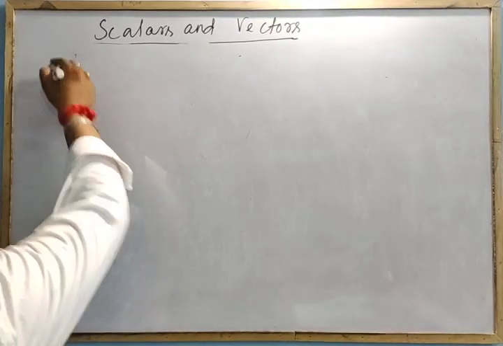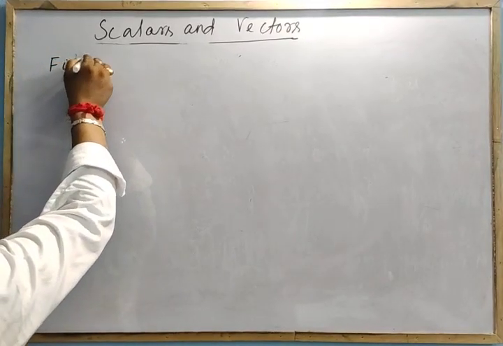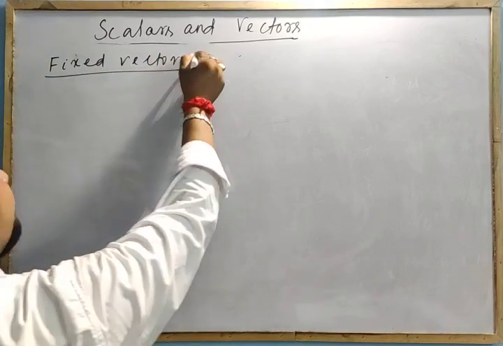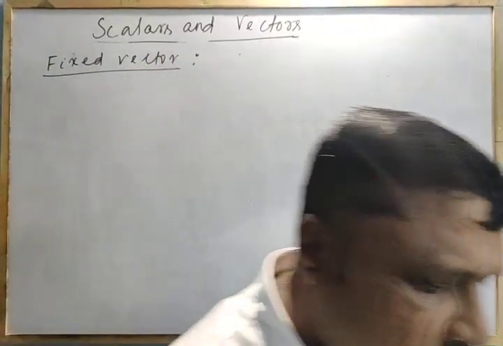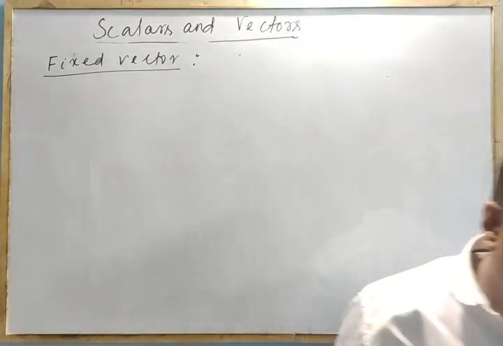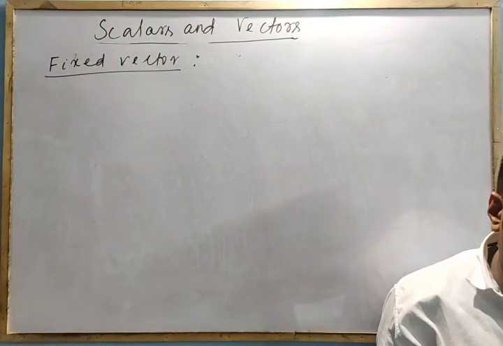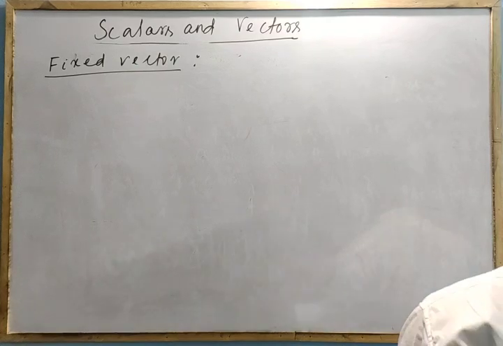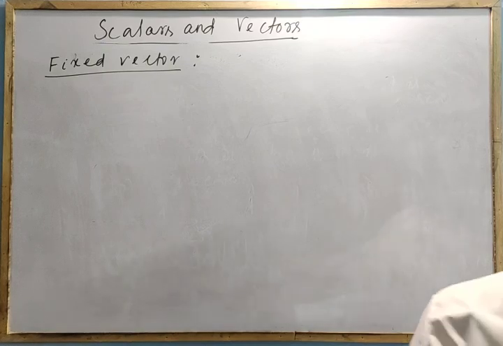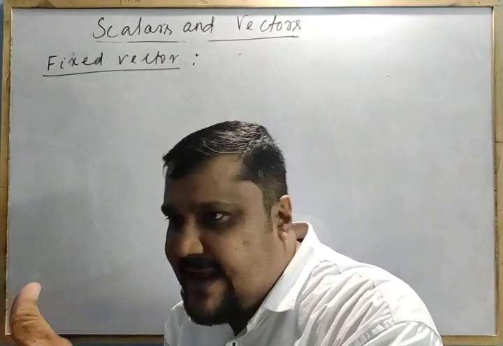Now come to the fixed vector. What is this fixed? The vector whose initial point is fixed, or tail is fixed. There is the tail part and head part.